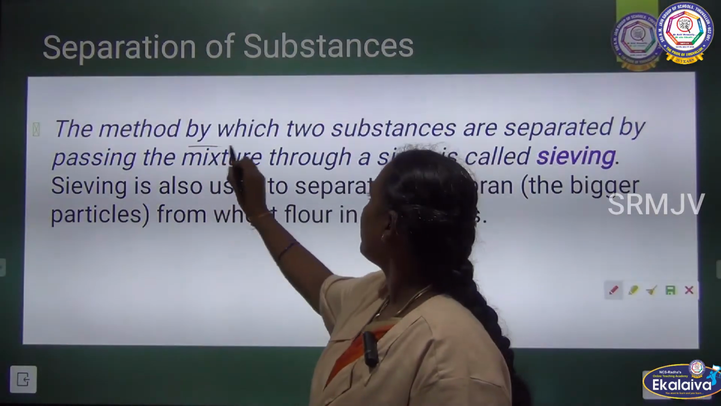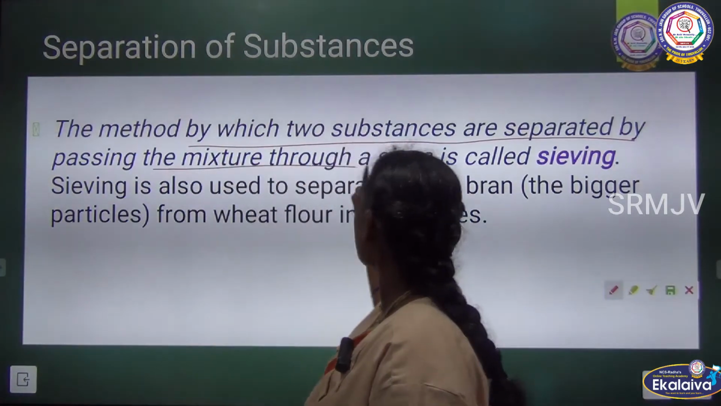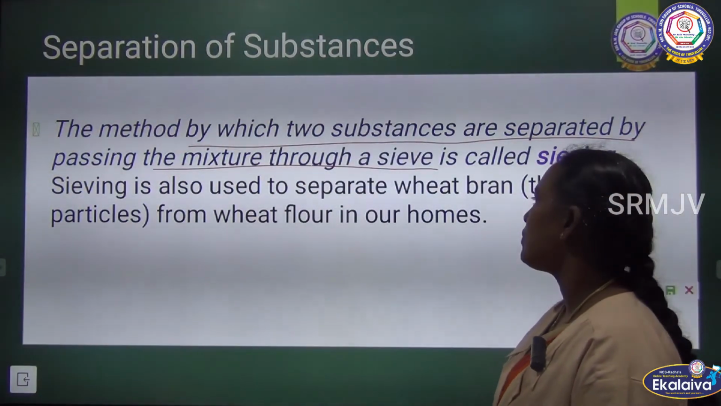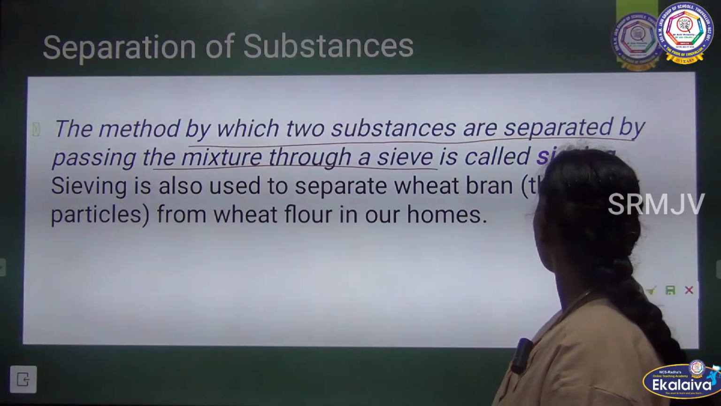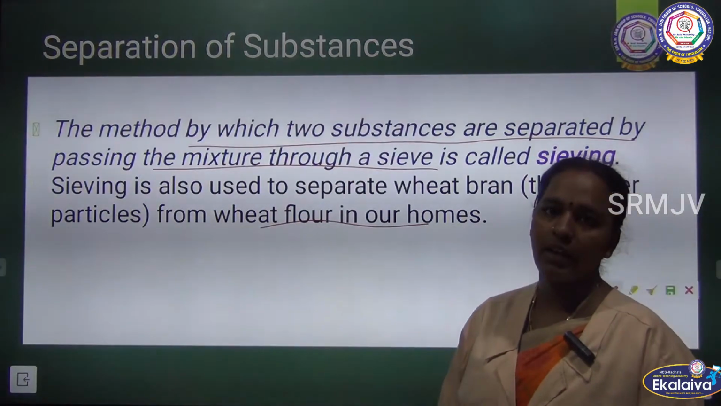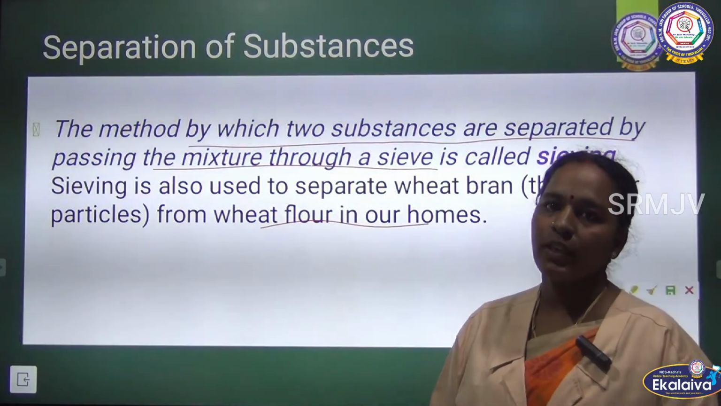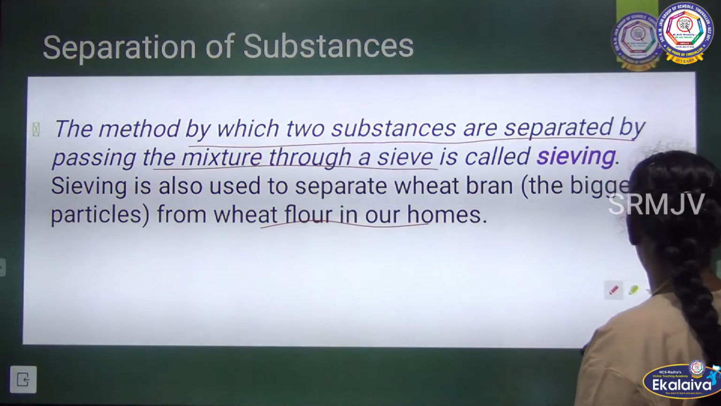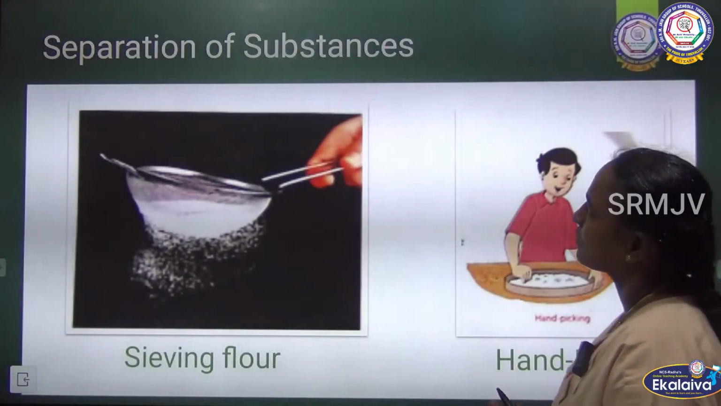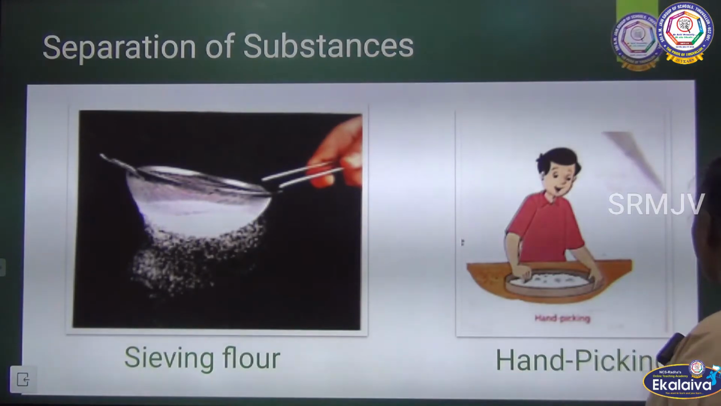The method by which two substances are separated by passing the mixture through a sieve is called sieving. Sieving is also used to separate wheat flour at home, and your mother does it every day at home. She will sieve the flour and do hand picking.